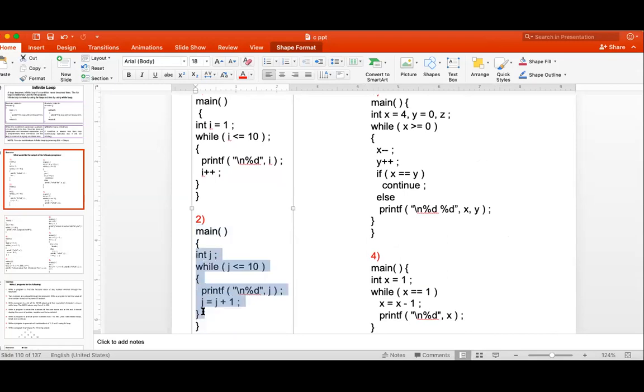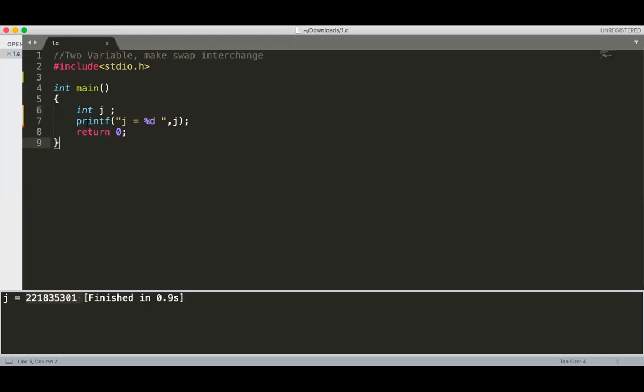On which compiler have you actually run it? Online compiler, sir. And have you initialized the value of j there? No, sir, I didn't check. I'm running the same program here. Okay.